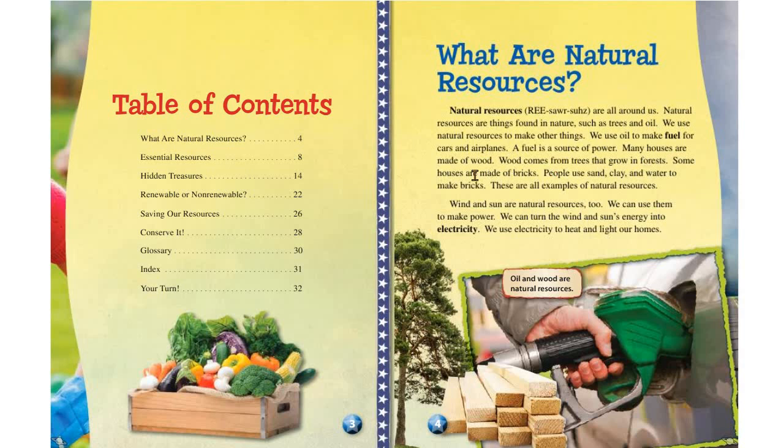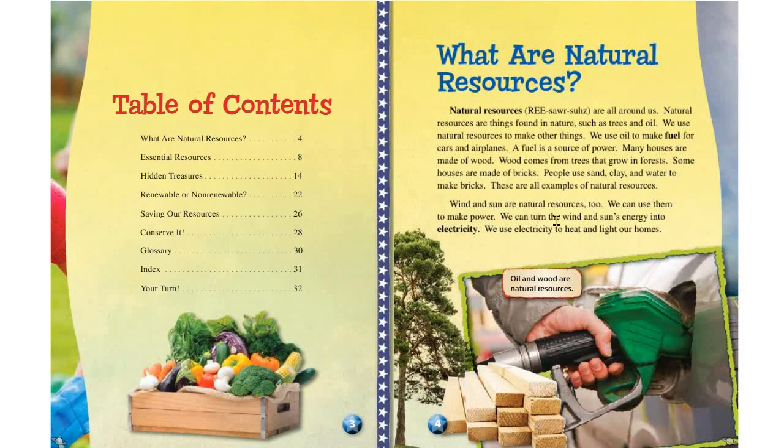Many houses are made of wood. Wood comes from trees that grow in forests. Some houses are made of bricks. People use sand, clay, and water to make bricks. These are all examples of natural resources.